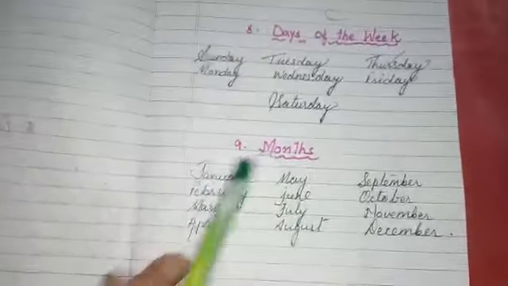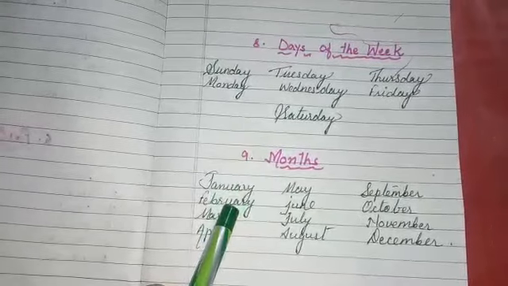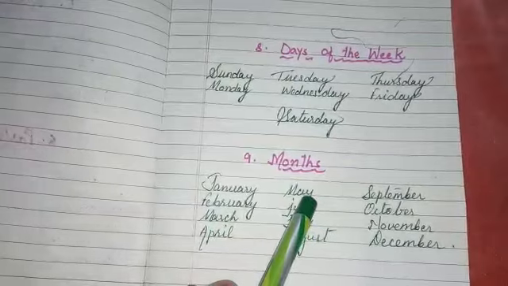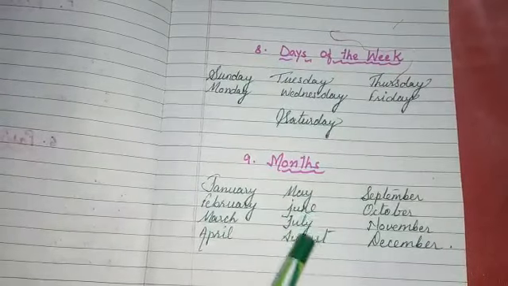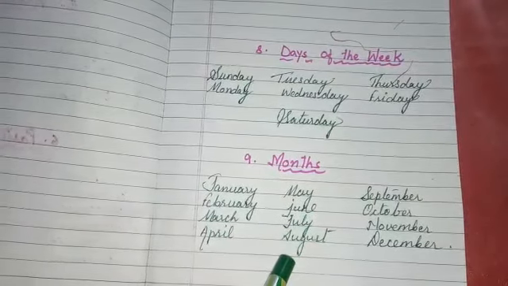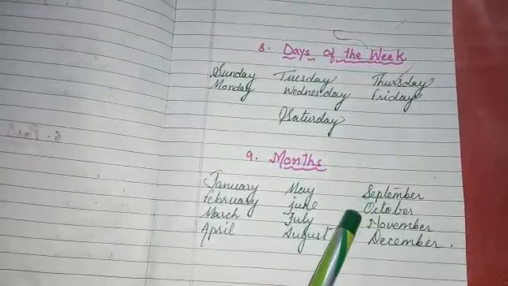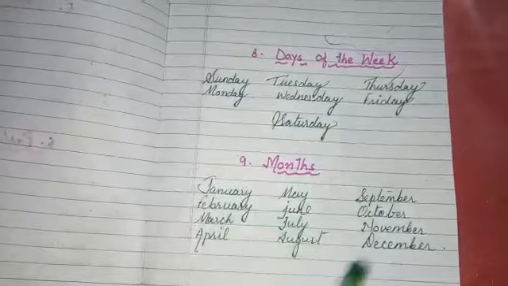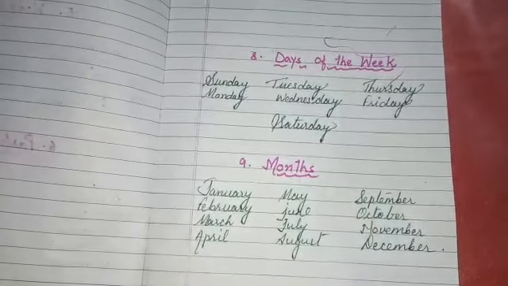Name of the months: January, February, March, April, May, June, July, August, September, October, November, December. These are the name of 12 months.